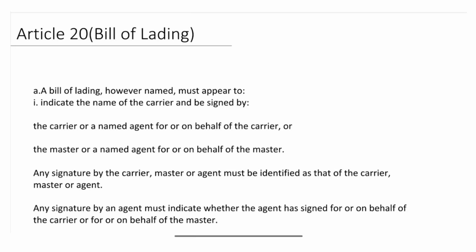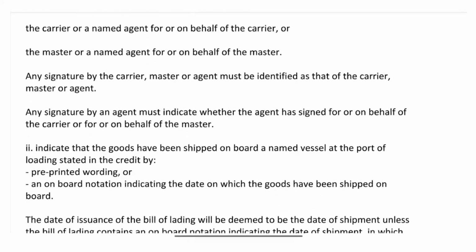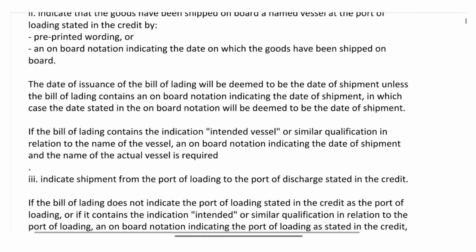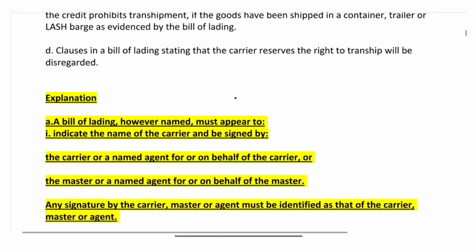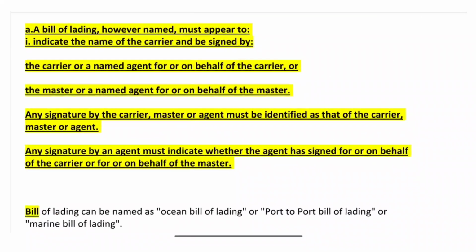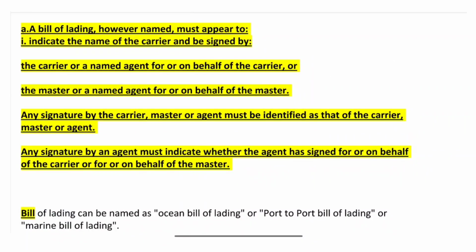Hi, welcome everyone. In this video, we will learn UCP 600 Article 20, that is Bill of Lading. We will learn this point by point, and we will begin with the first point. A. A bill of lading, however named, must appear to.